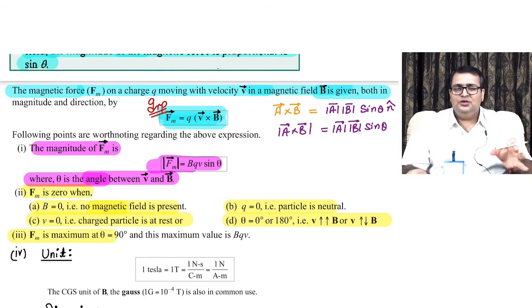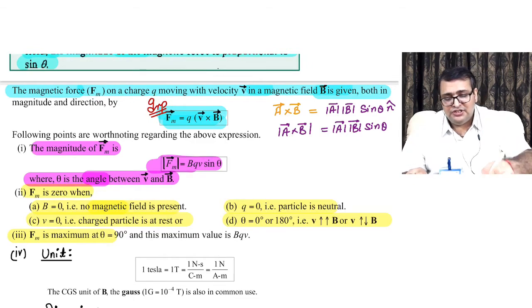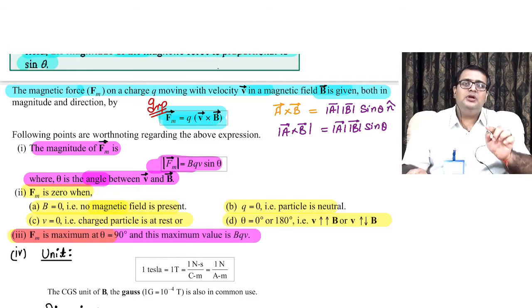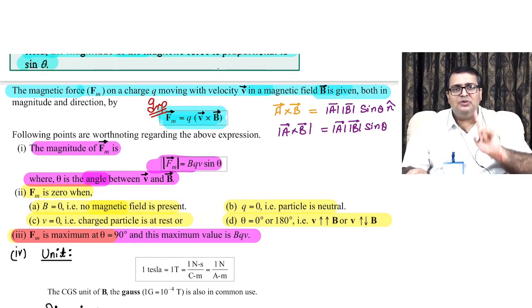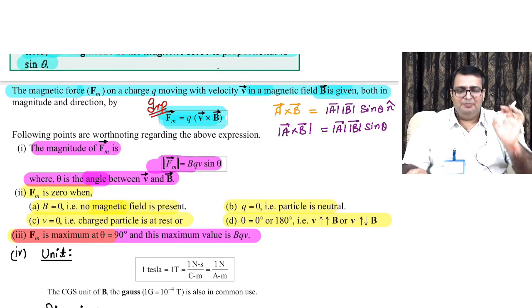See, direction okay, but when is the magnitude maximum? Magnitude is maximum when sine theta is maximum, and sine theta is maximum when theta is 90 degrees. So whenever a charged particle is thrown perpendicular to the field vector, it is going to experience maximum force whose magnitude would be QVB, right? So this is what it is.